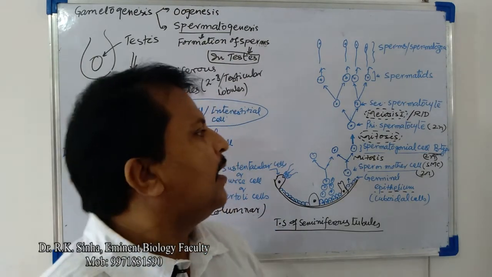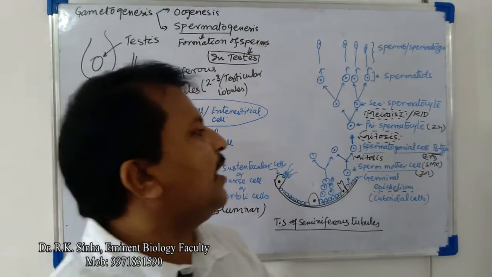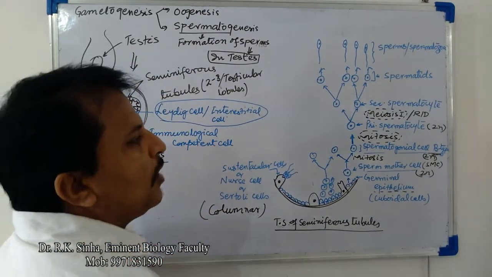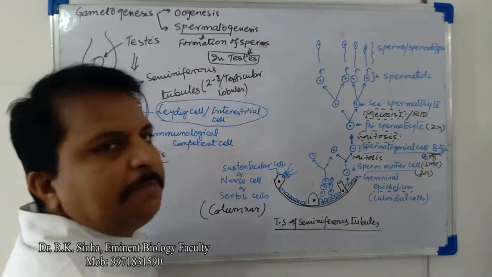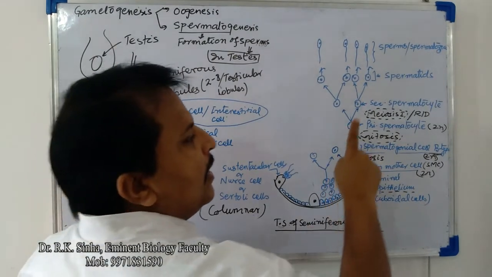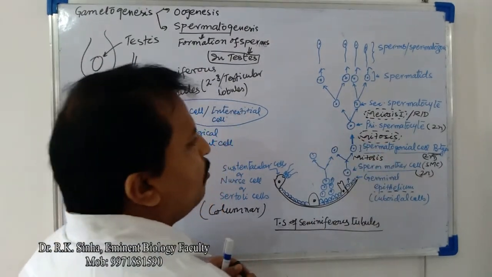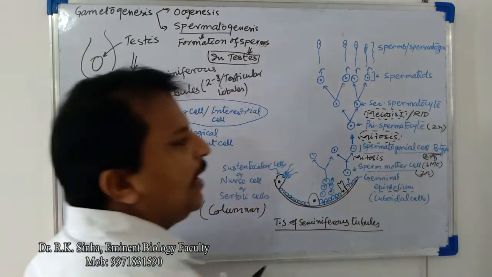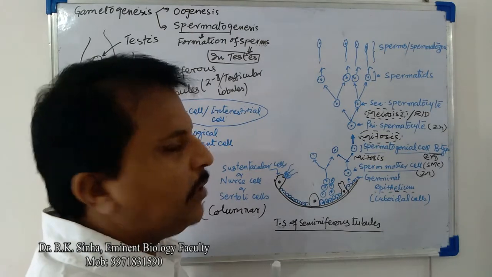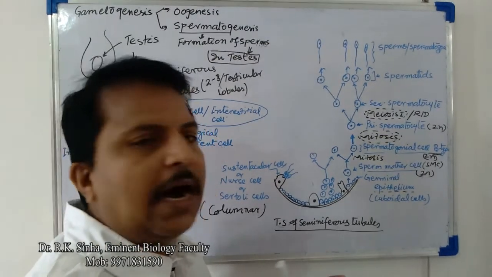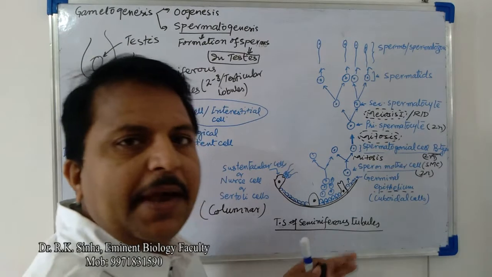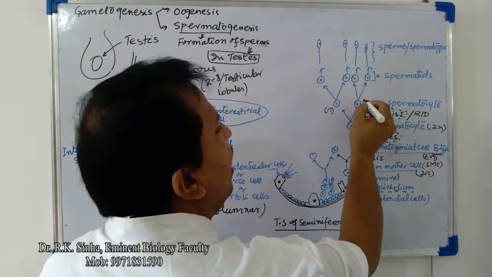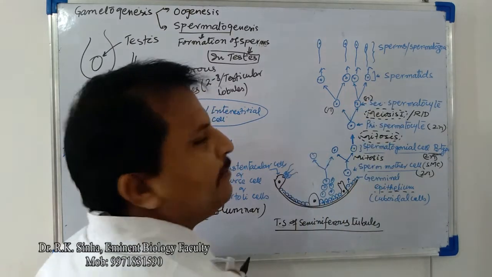Okay, these will shift into the secondary spermatocyte. Now what will happen in the next step? In the next step, the number of chromosomes will be halved due to meiosis 1. Meiosis 1 is a reductional division. The chromosome number will be halved, and they will be unpaired. So half the number of chromosomes will shift into this cell, and half will shift into this cell.